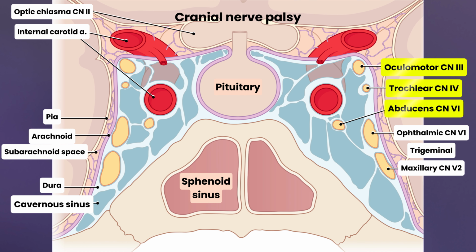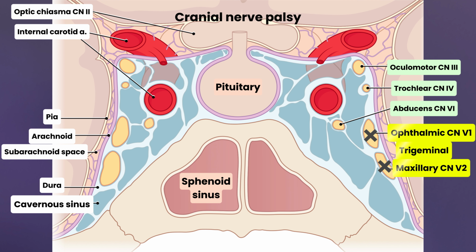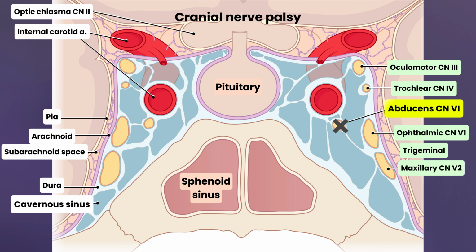Cranial nerve palsies are common. The palsies can involve cranial nerve 3, oculomotor, 4, trochlear, 6, abducens, and the first and second branch of cranial nerve 5, trigeminal. The most common cranial nerve that is affected is cranial nerve 6, abducens.